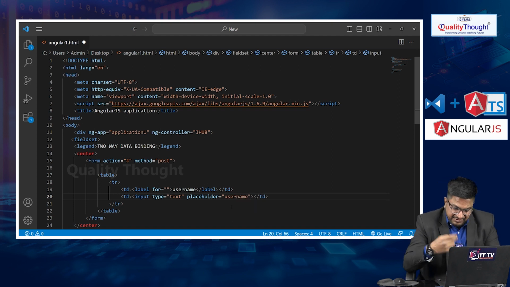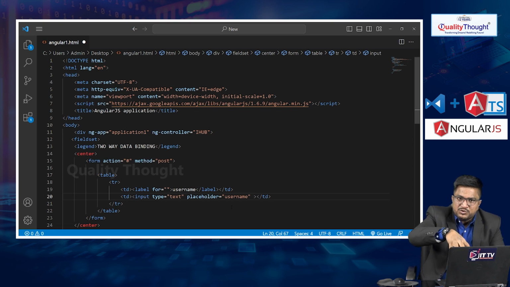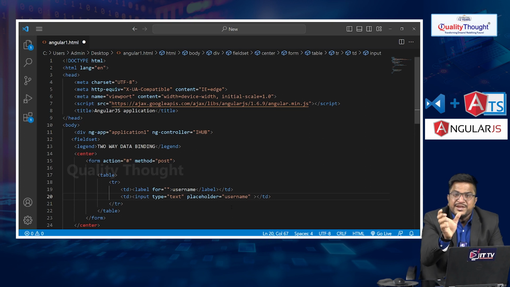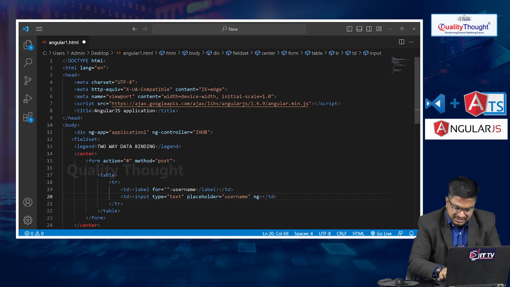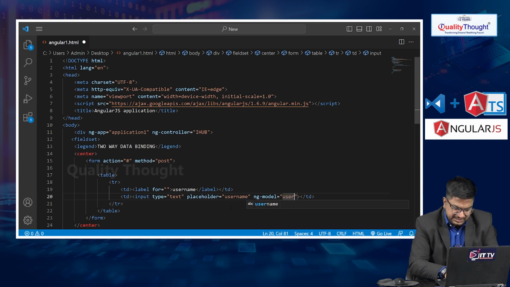So here I want to perform two-way data binding. If you want to perform two-way data binding using the login form, we require one attribute, one AngularJS directive called ng-model here, and let me pass any name. For example, I am writing username here. You can give the same name also, no problem.